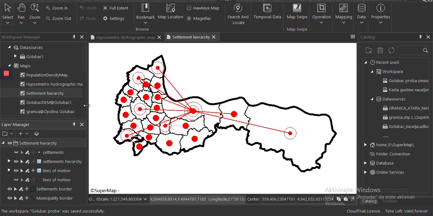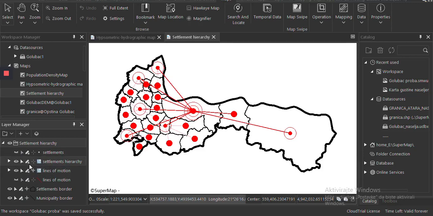By using method of signs, settlements as a point layer are classified by attribute named pose in set hierarchy layer. This layer consists of a value for each type of settlements.